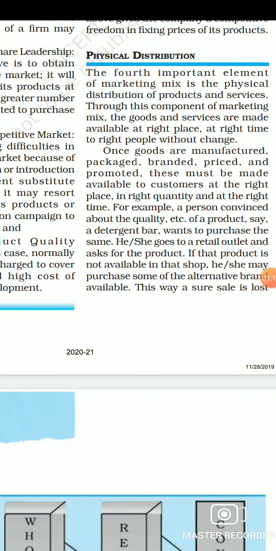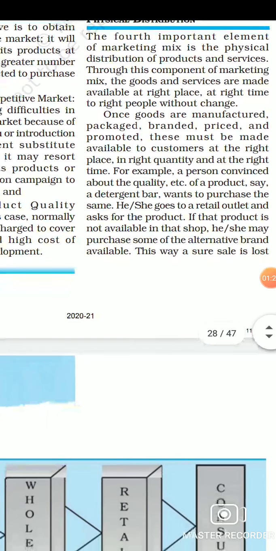Now, suppose a firm or organization has produced a good, they have packed it, they have branded it, they have priced it, and even they have promoted it, right? Now the next job, which is very important, is availability of that product to the customer at the right place, in the right quantity and at the right time.